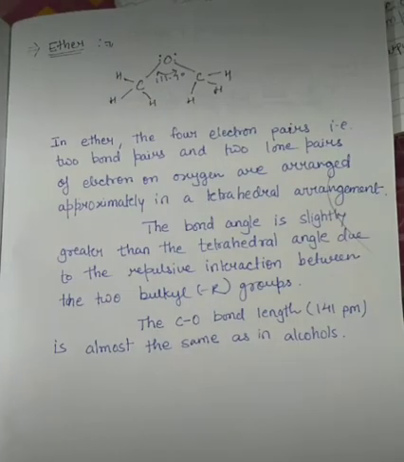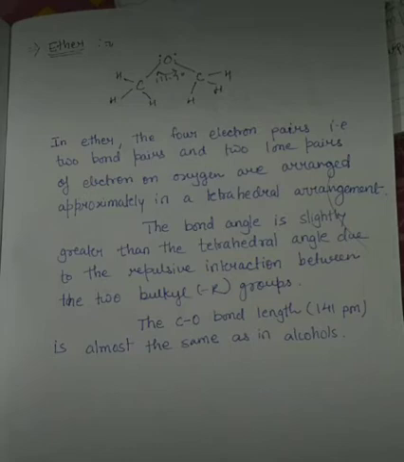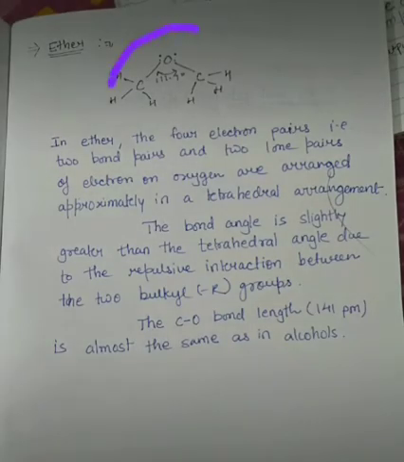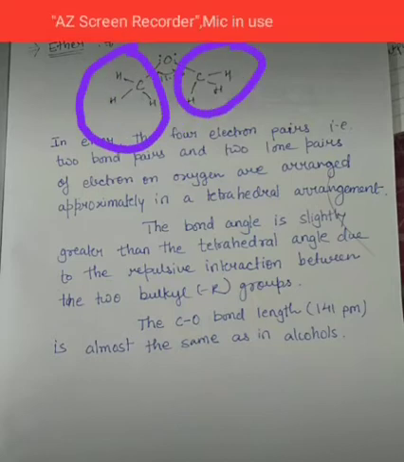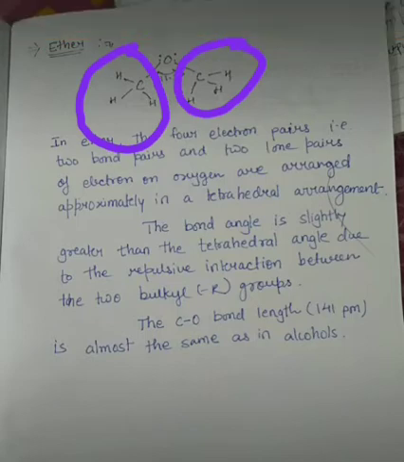Now students, talking about the third, ether. In the case of ether, you can clearly see that the bond angle is increased. It is 111.4 degrees. You have to give the reason why the angle is greater. The bond angle is greater than the tetrahedral angle due to the repulsive interaction between the two bulky groups. Here is a methyl and here is also a methyl, and they are assumed as bulky groups.